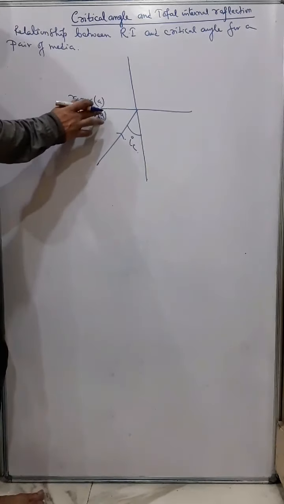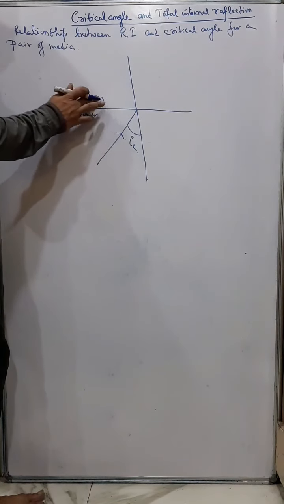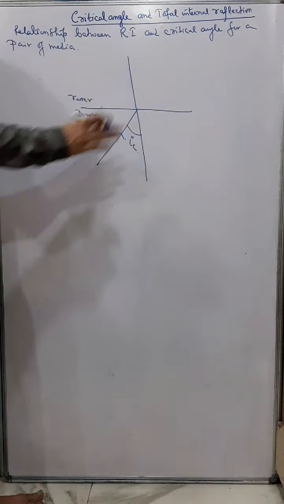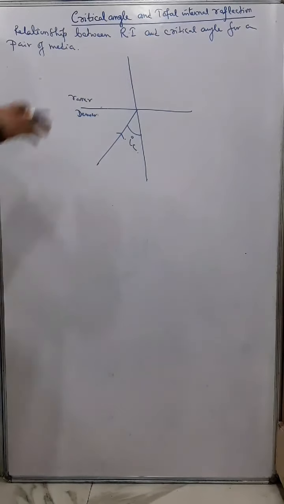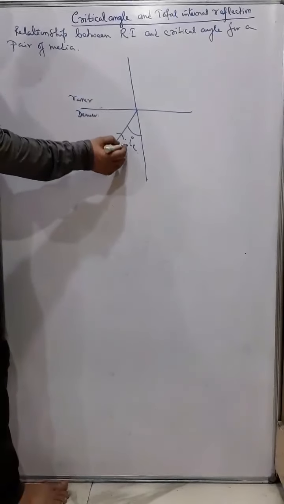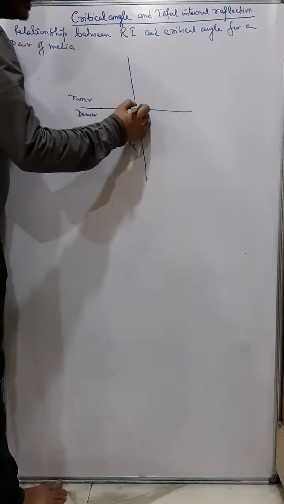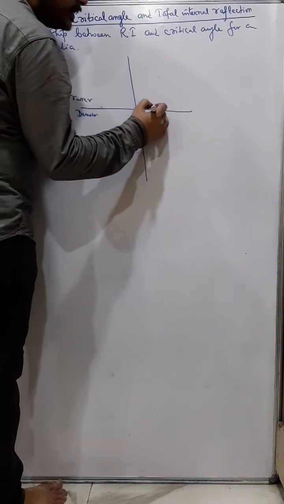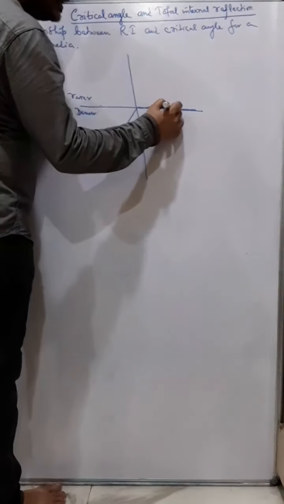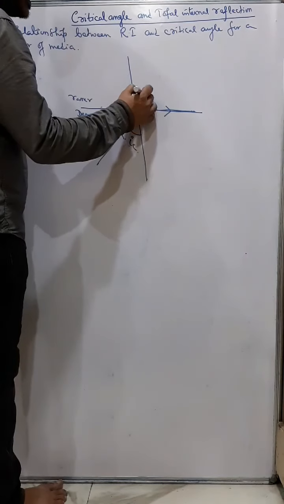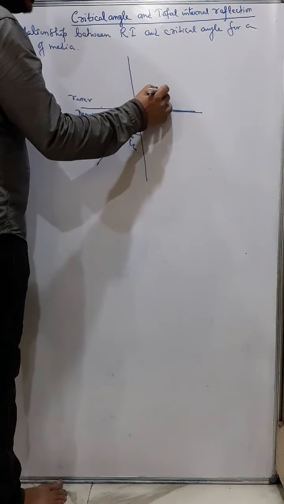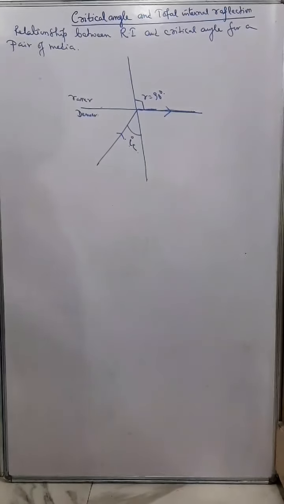Let this critical angle be iC. Let us just think denser and rarer; I am just taking glass and air, but it can be for any denser medium to any rarer medium. Now suppose the critical angle for the denser medium is this much, iC. Then the refracted ray will go in this direction, and therefore I say this R equals 90 degrees.